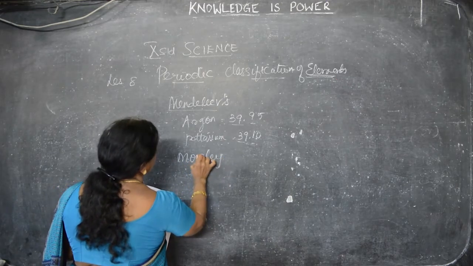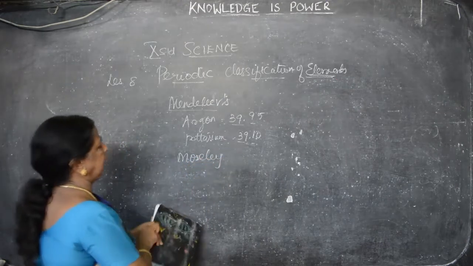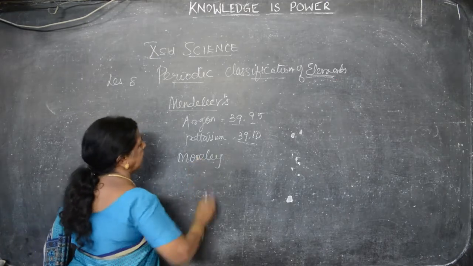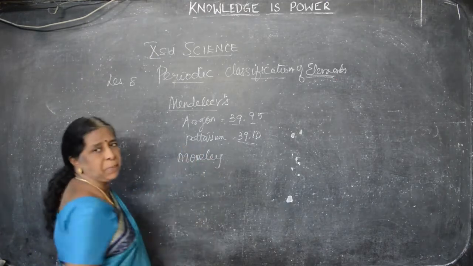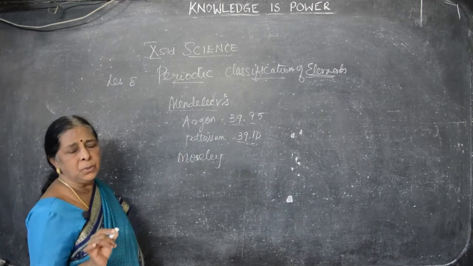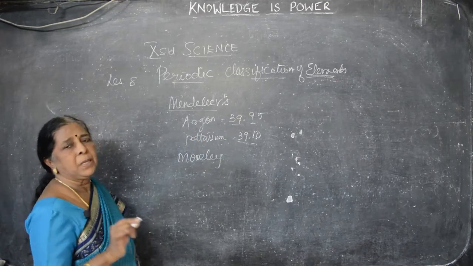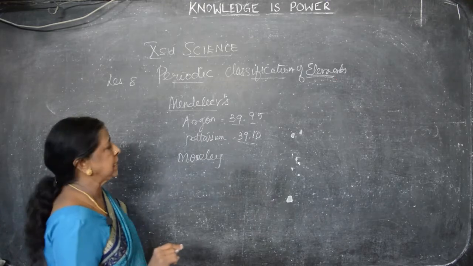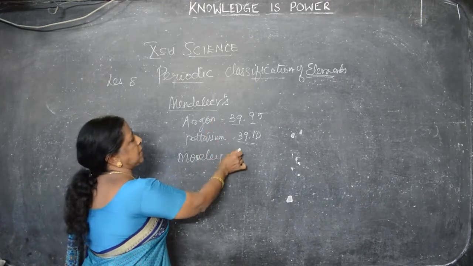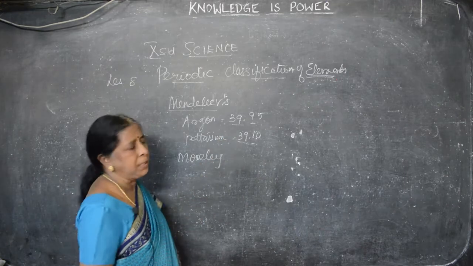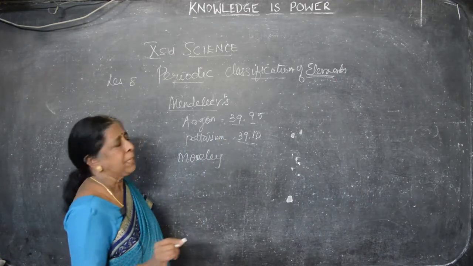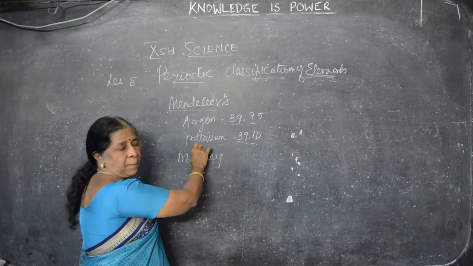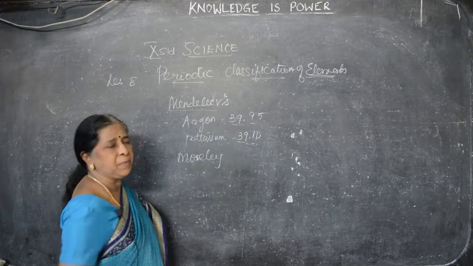Children, underline the names, take the books in your hand and underline. The first one is what I said, Mendeleev's periodic table. According to Mendeleev, elements are arranged according to the atomic number. There is some error, I say. First argon is placed, then potassium. Argon is 39.9, potassium 39.1. Actually potassium should be first. So this error was rectified by whom?